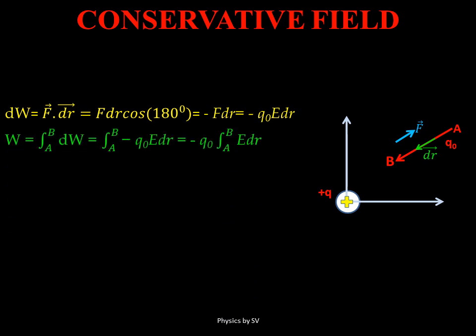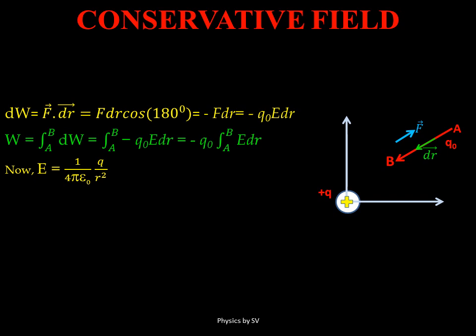Now we need to calculate the total amount of work done in moving the test charge from any point A to point B in the electric field. So we need to integrate these small works which are for infinitesimal small distances. To calculate the total work, we integrate dW from A to B, and we get minus Q naught E dr integrated from A to B.